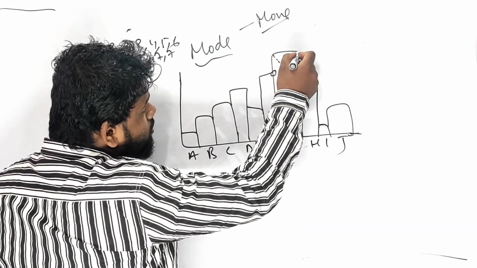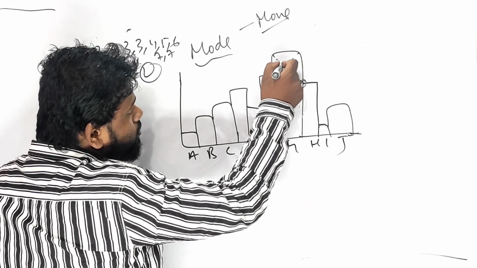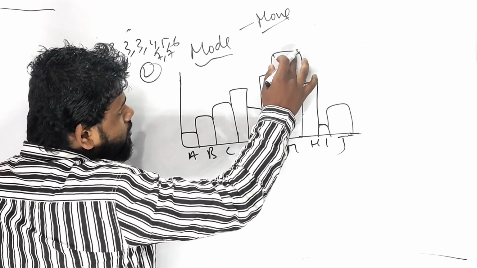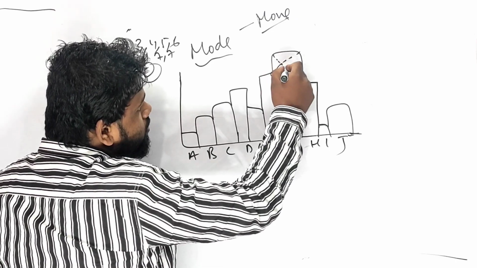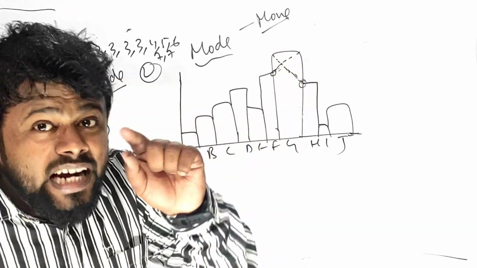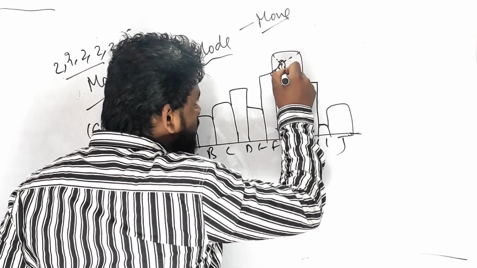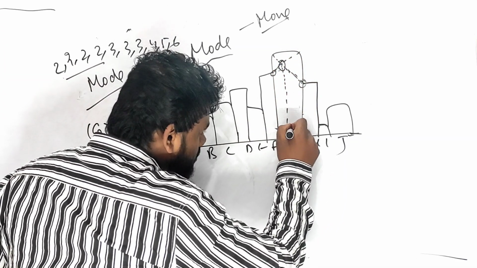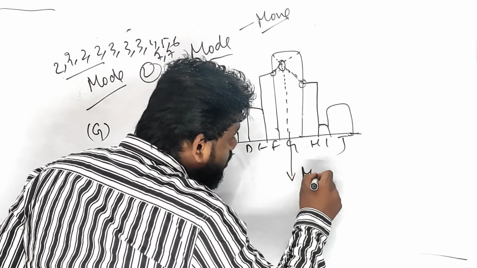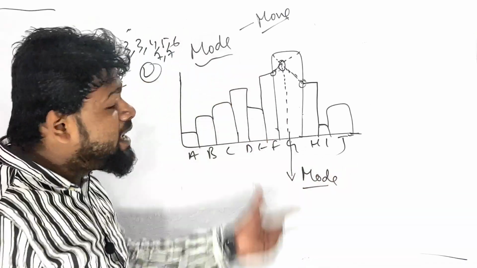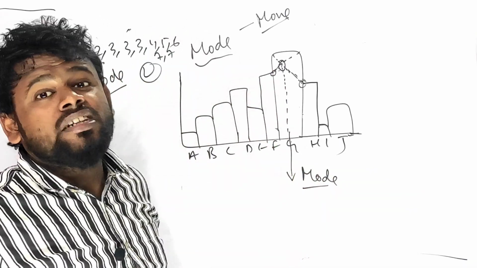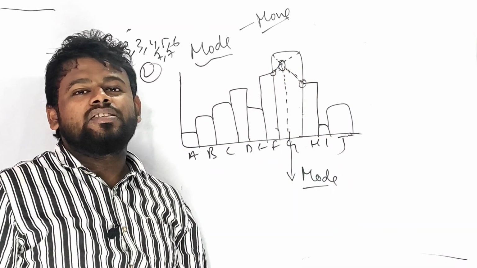Where the lines intersect at the midpoint, drop a perpendicular from there. That is known as the mode. The perpendicular you drop is known as the mode.